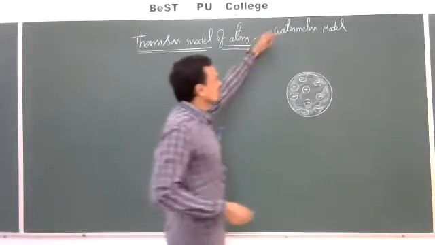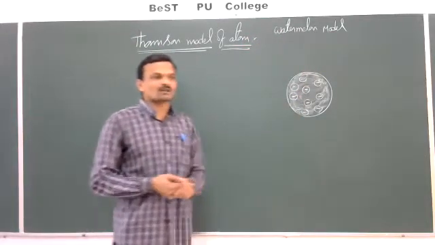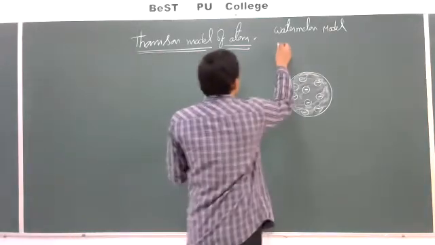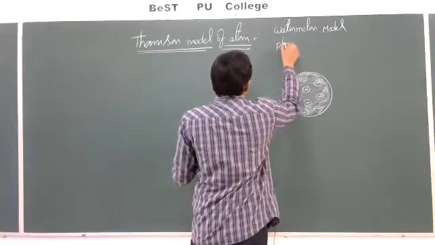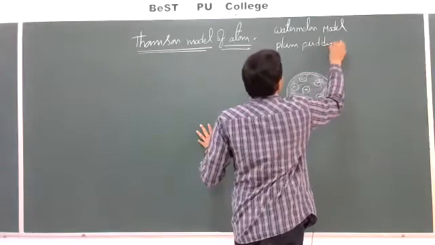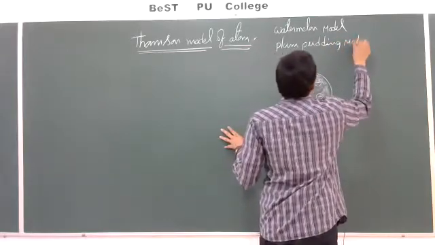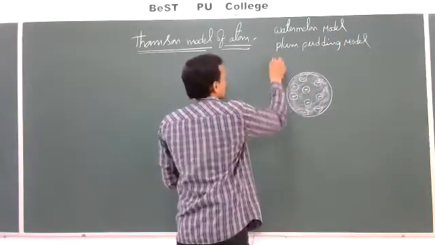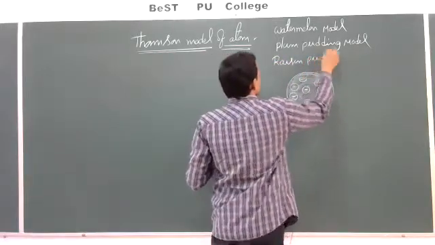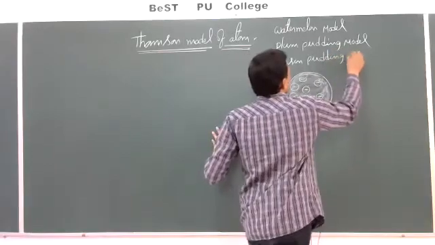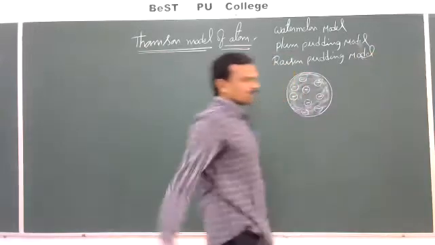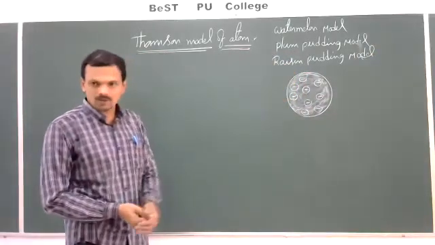That's why this is called the watermelon model of atom. And this is also called a plum pudding model. This is also called a raisin pudding model. Plum pudding model or raisin pudding model.